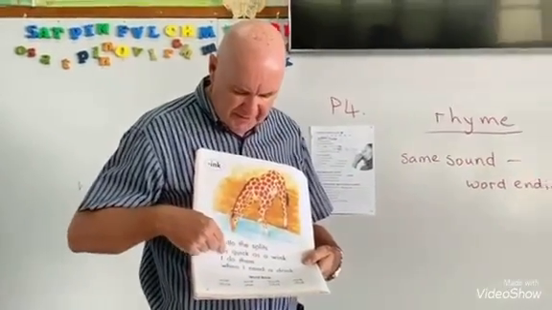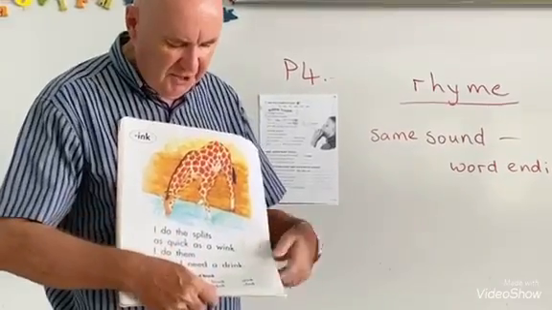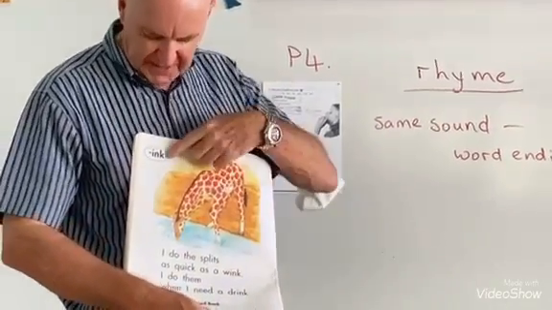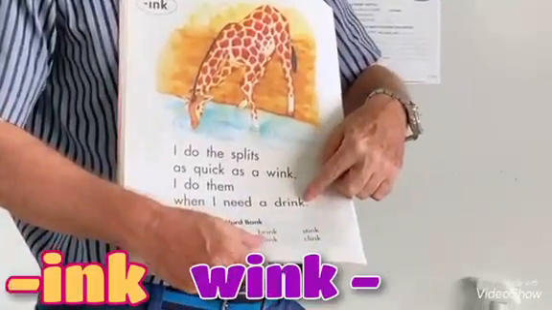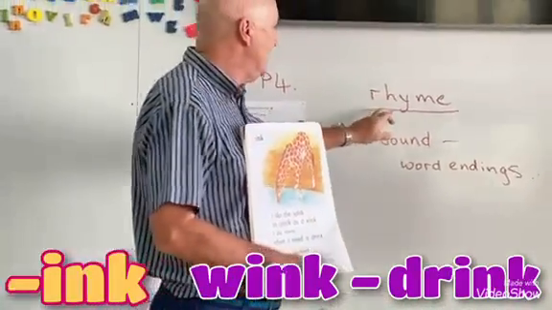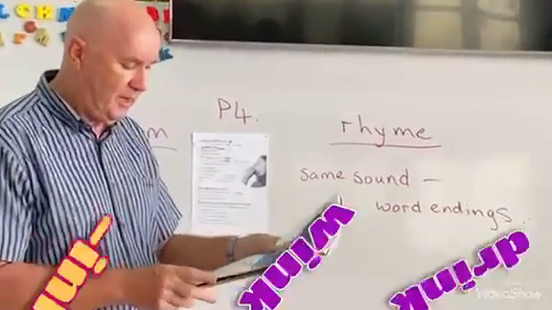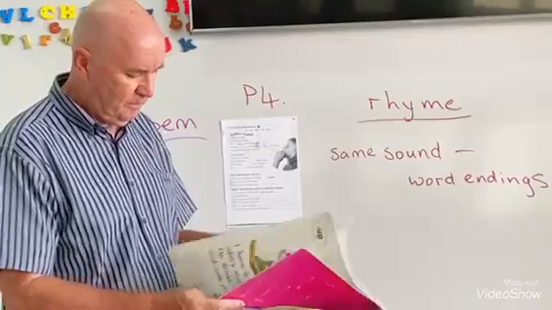I do the split as quick as a wink. I do them when I need a drink. So you've got the end sound ink, ink, drink. So wink, drink is what we call a rhyme. Okay, and let's find a couple of others.